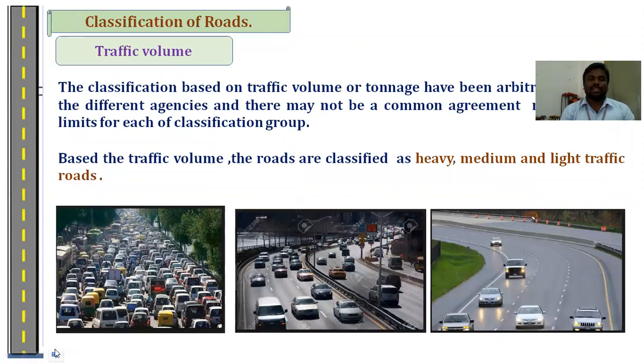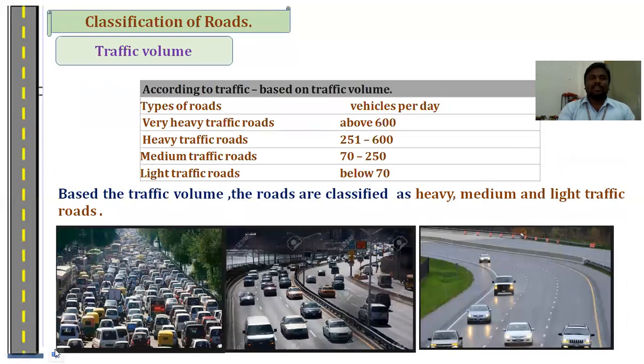The roads can be classified based on the traffic volume, that means the number of vehicles passing that particular way. They are classified as heavy, medium and light traffic. If the number of vehicles is above 600, they treat it as heavy traffic roads. In between 250 to 600, they treat it as heavy traffic loads. In between 70 to 250, they classify it as medium traffic. If the number of vehicles is below 70, it is classified as low traffic volume.